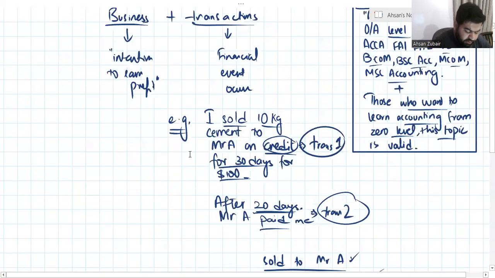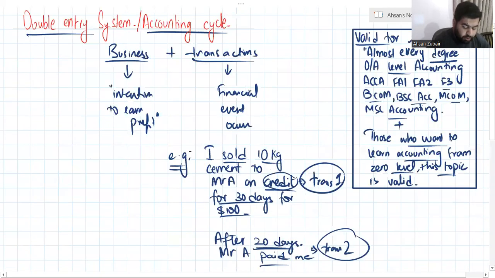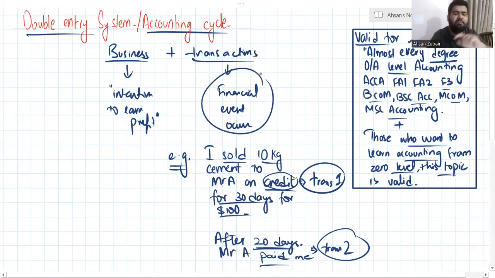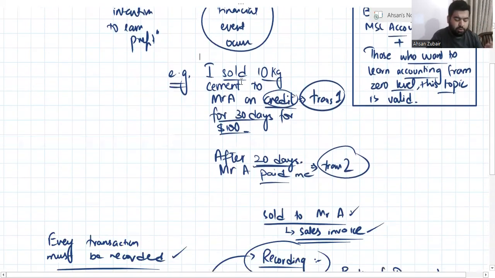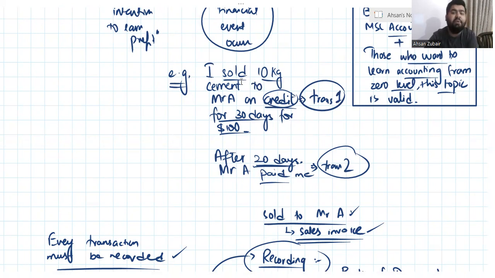So if I revise the topic that I've already taught you, business is something that has the intention to earn profit, and a transaction is a financial event that is attached with money. Like I sold 10 kg and took the amount at the time of the sale. This is a transaction, but it is a cash transaction. But if I sold a pen, any product, and in return I got the money 30 days after the sale, it is also a transaction, but it is a credit transaction.